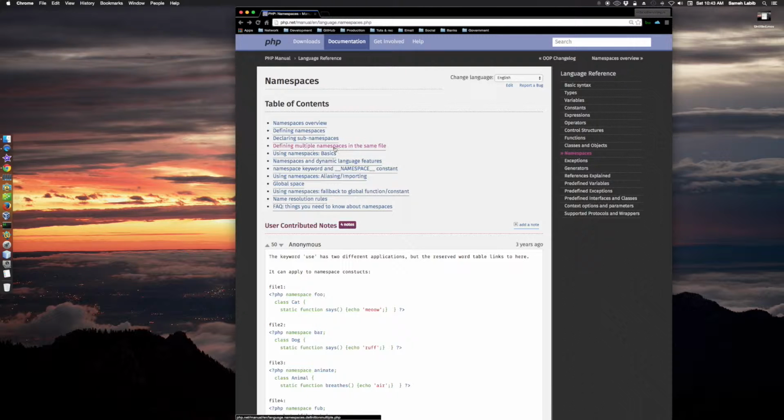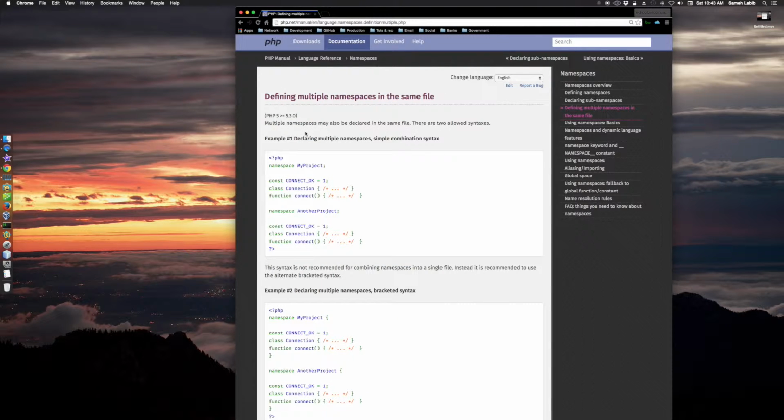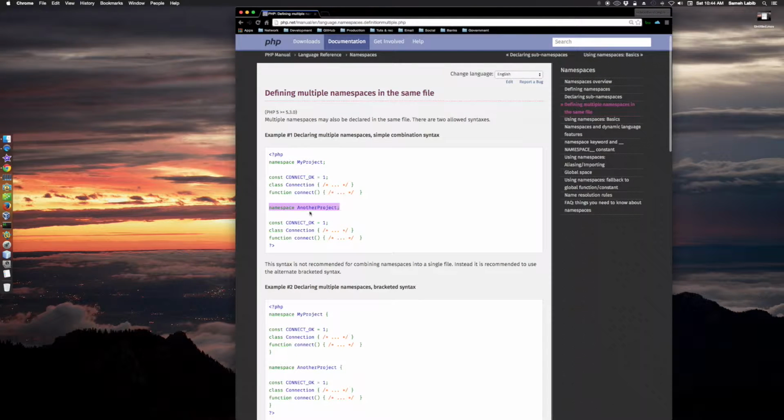Now we're going to do defining multiple namespaces in the same file. First of all, remember what I said before, that when you define a namespace, it's for a file. It applies to the script file, the file itself. But now I'm telling you that multiple namespaces may also be declared in the same file. There are two allowed syntaxes. This one and this one. The first one is declaring multiple namespaces, simple combination syntax. In other words, you put the namespace statement as the first thing in the document, and then this other namespace statement will break the file into two namespaces.